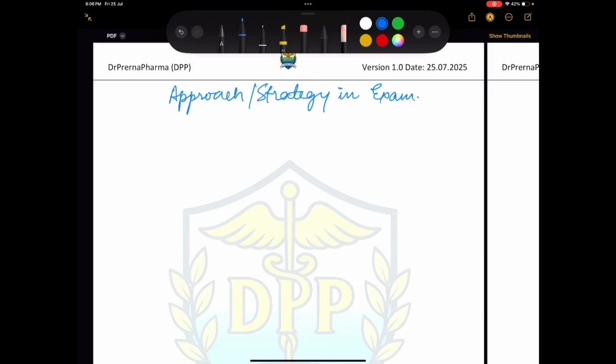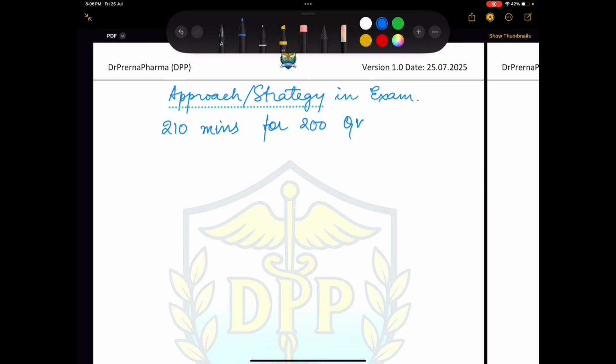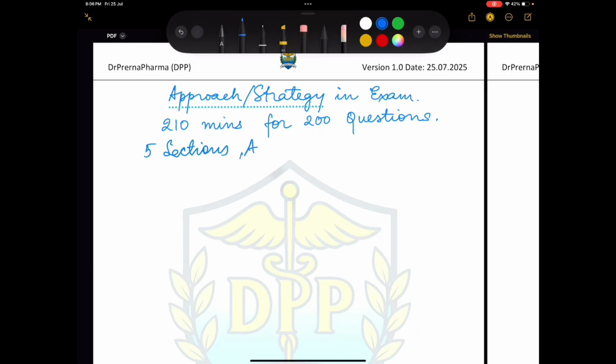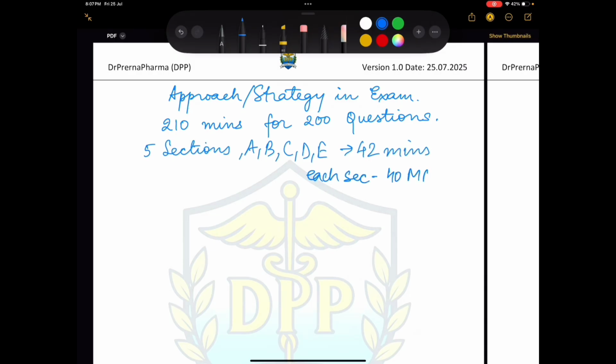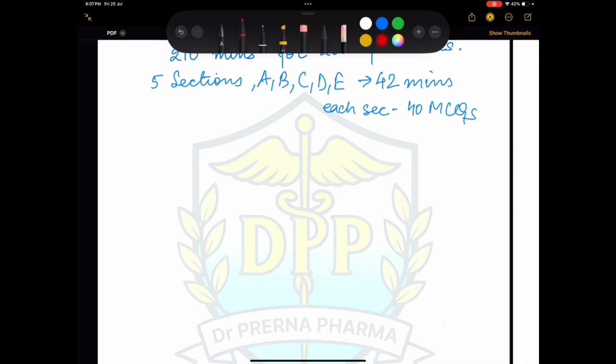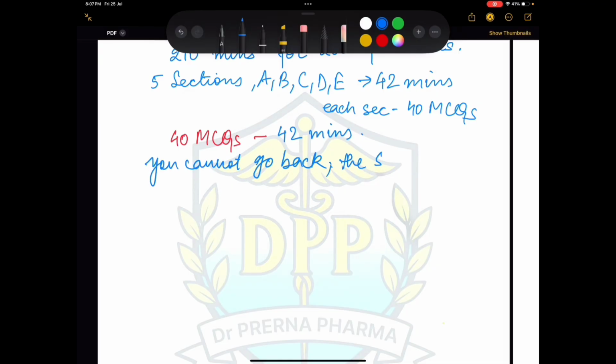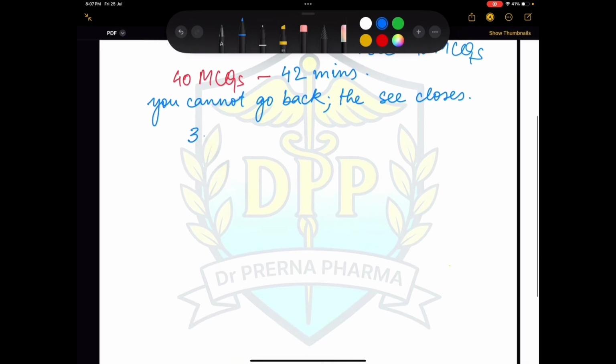Now, see, it is common knowledge that you have 210 minutes for solving 200 questions, right? So this is the time that you have, and you are going to have 5 sections: A, B, C, D, and E. Each section is for 42 minutes, and each section has how many? 40 MCQs. So you have 40 MCQs to be solved in 42 minutes, and you know that you cannot go back. Once that section is finished, it closes and you have to move forward. So what should be your time planning?